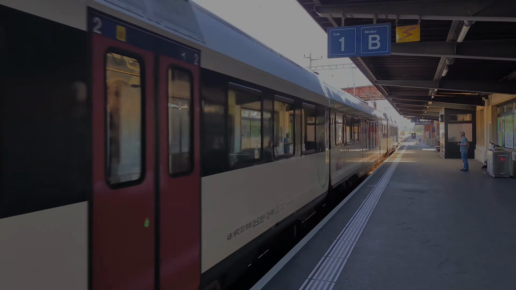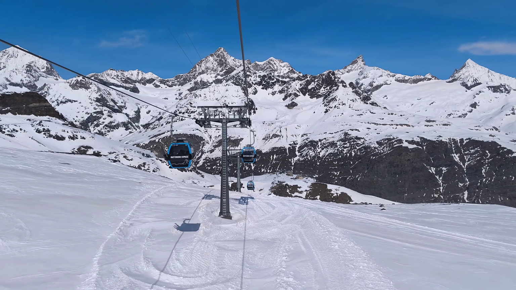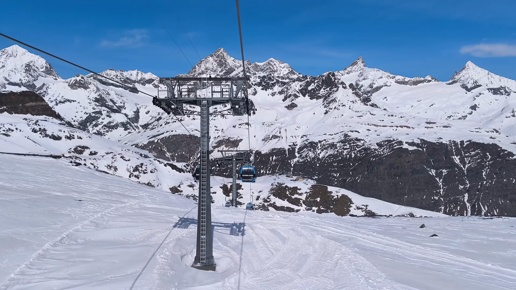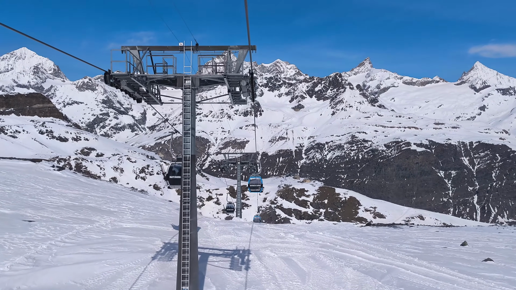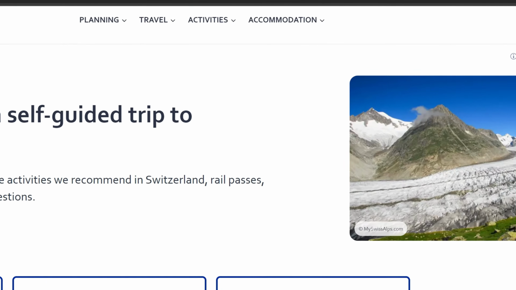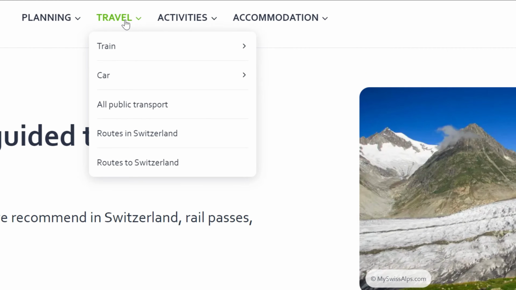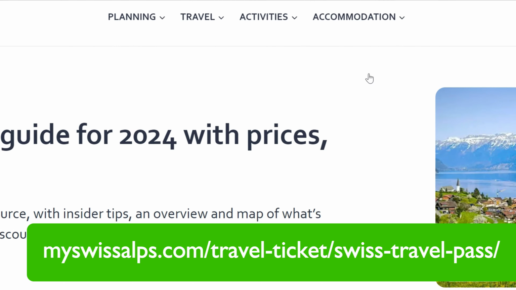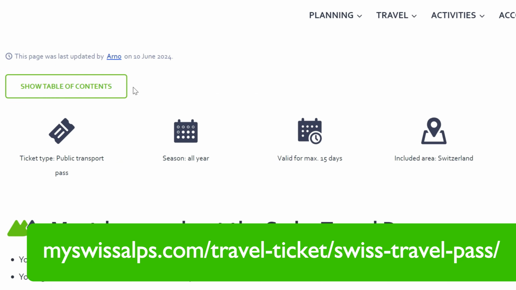Once you've planned a mountain trip, it's time to check if you'll get a discount. If you haven't done so in advance, the staff at the cableway ticket desk can help you out. Now let's look at the first option to double check if your trip is covered. Let's go to myswissalps.com, travel ticket, Swiss Travel Pass. We'll go to the coverage map.